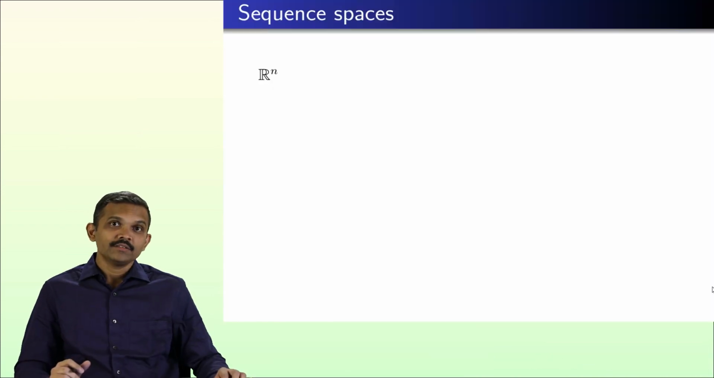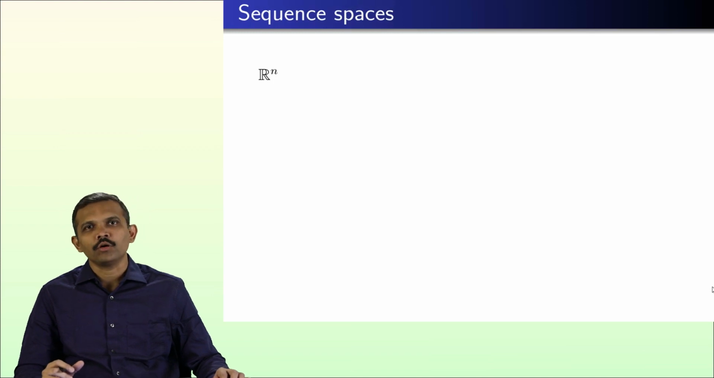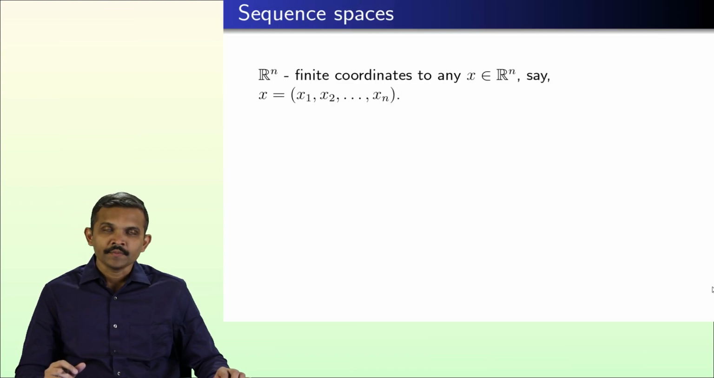In this video, we are going to learn the examples of sequence spaces. Before we get into the actual examples, let us quickly recall what we have done earlier. In the earlier examples, we have seen the metric on R, then various metrics on R2, and then even on Rn. Now, in Rn, any element has finitely many coordinates, say x1, x2, ..., xn.